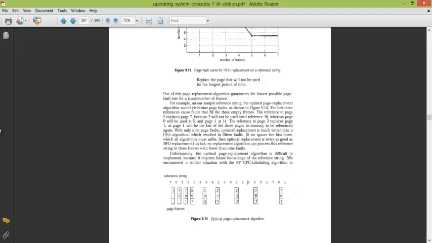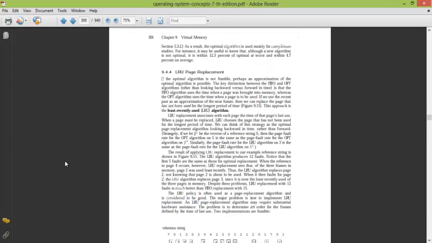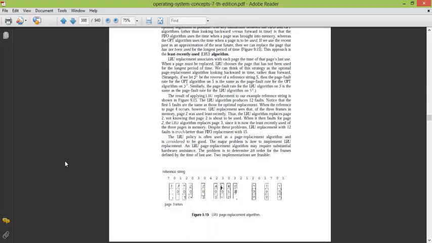Last one is LRU, least recently used. In this we replace the one that has been least recently used. For example, consider the sequence. Again 701 will be inserted. Then reach 701, then comes 2. Now 2 will replace that page which has been least recently used. 7 was least recently used, so it will replace 7. It becomes 201.